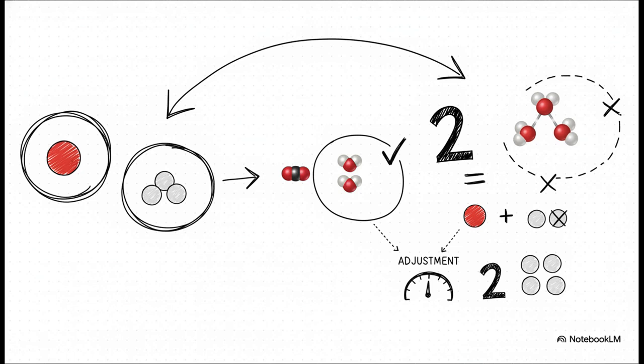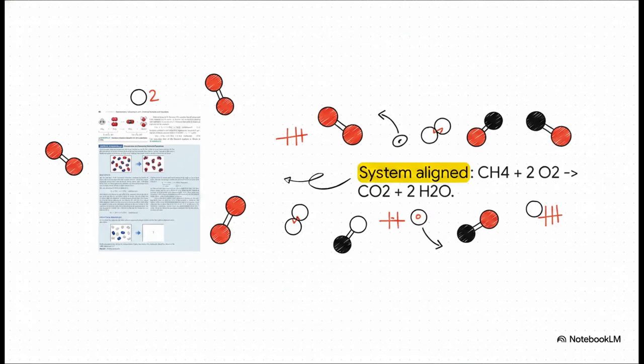To resolve this, a parameter adjustment is required. A coefficient of 2 is placed in front of the H2O output. This gives us 4 hydrogens on the output side, so hydrogen is now balanced. Finally, the system is aligned by addressing the oxygen count. With our previous adjustment, our output side now contains 4 oxygen atoms, 2 in the carbon dioxide and 2 in the 2 water molecules. But our input side only has 2. So we iteratively adjust the input coefficient, placing a 2 in front of the O2 reactant. And there we go. The debugging loop is successfully resolved. We have 1 carbon, 4 hydrogens, and 4 oxygens on both sides. The system is in a perfectly balanced state.